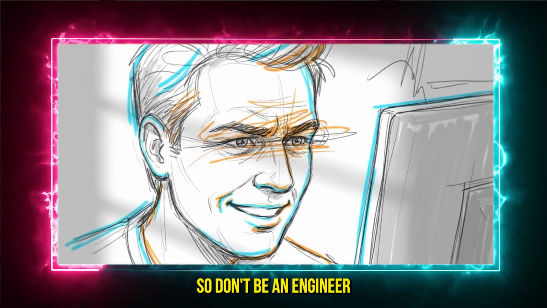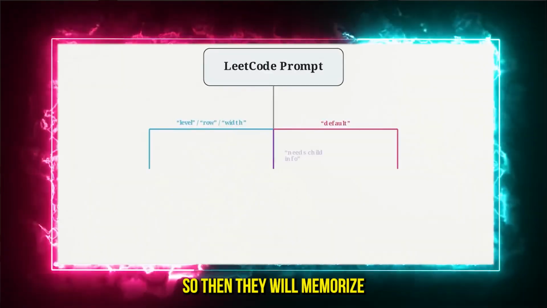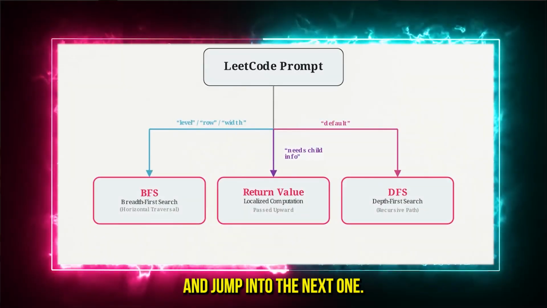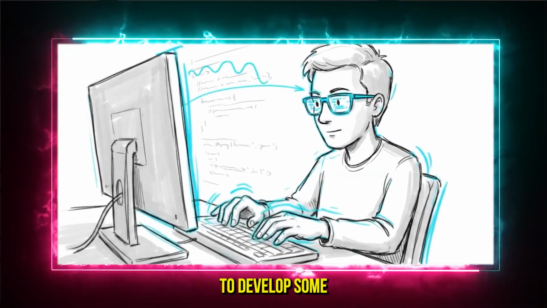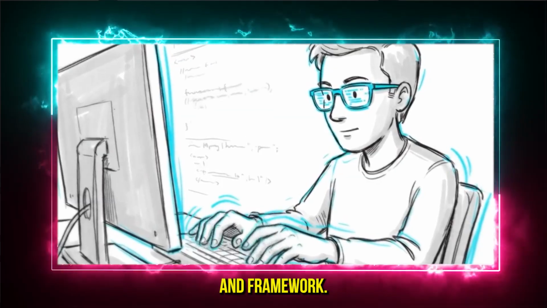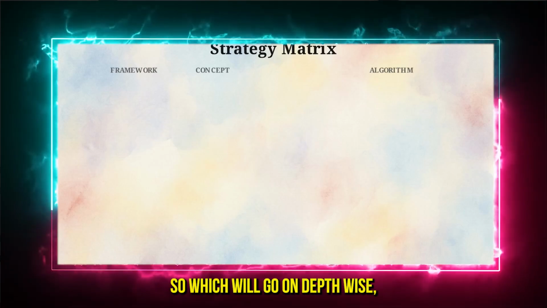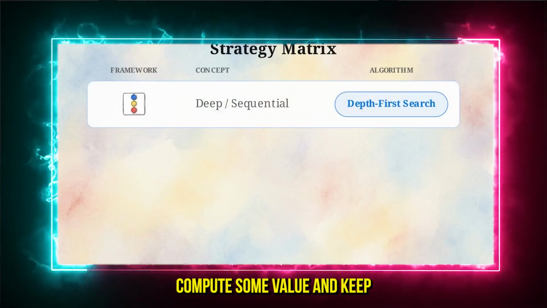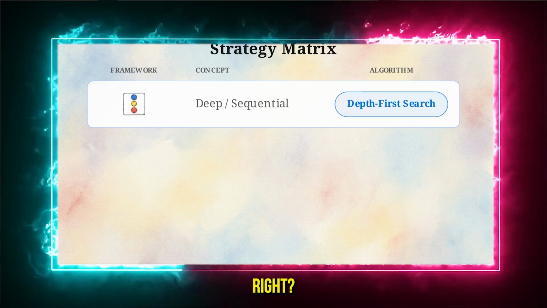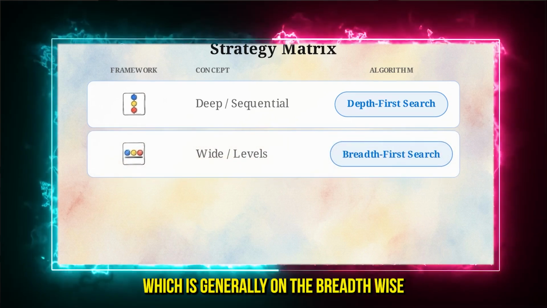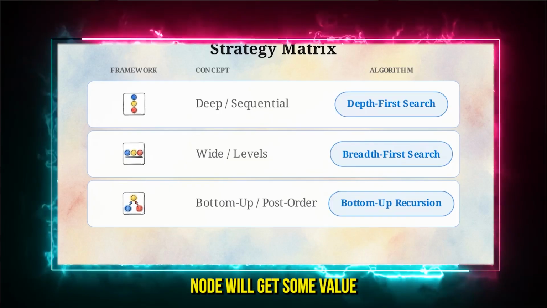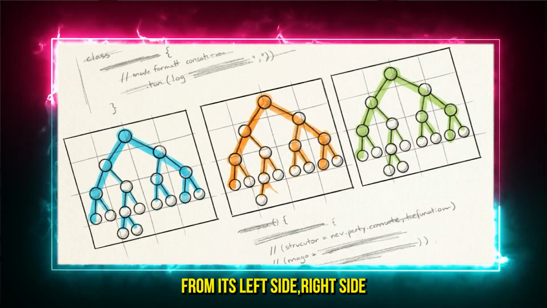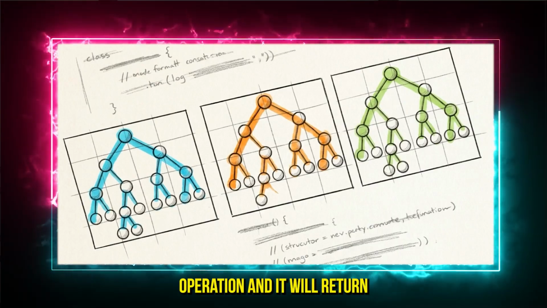So don't be an engineer who solves one problem, memorizes the solution, and jumps to the next one. Try to be an engineer who can use this framework in a better manner and develop some of your own thought process and framework. So we talked about DFS, which goes depth wise, computes some value and keeps returning to its parent. Then we talked about BFS, which is generally breadth wise or level wise. Then we talked about the return value pattern, where the parent node gets some value from its left and right side, does some operation, and returns to its parent.